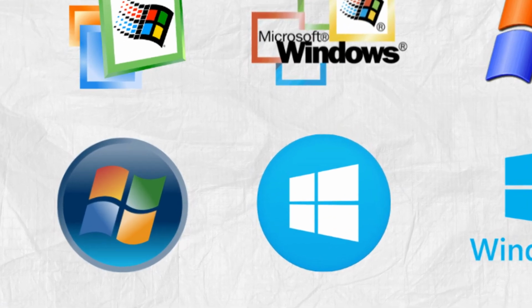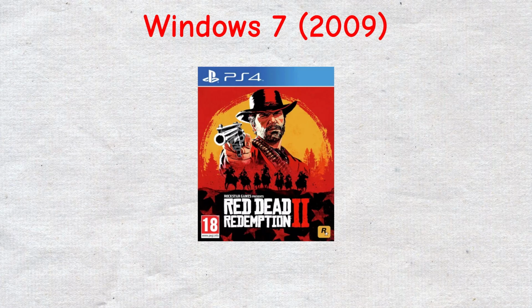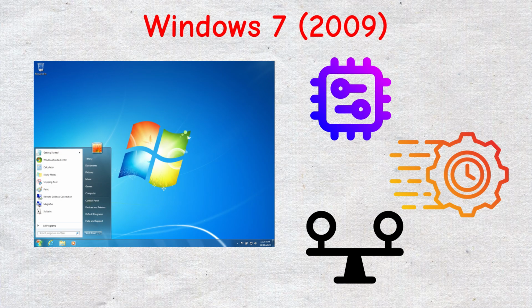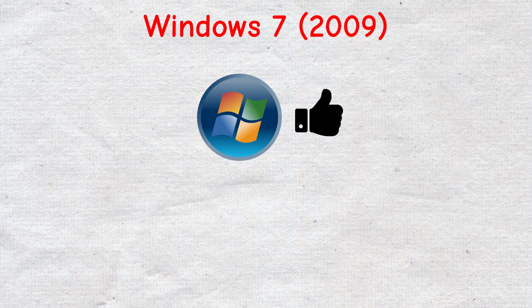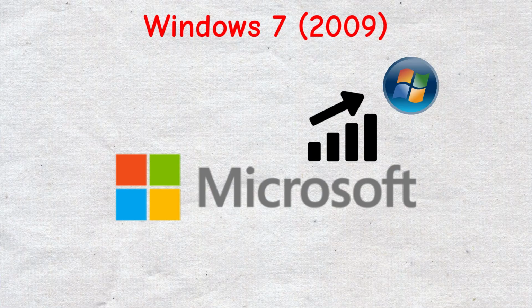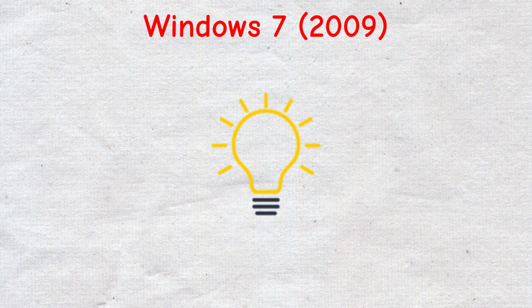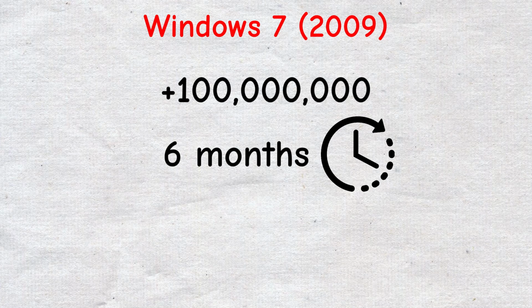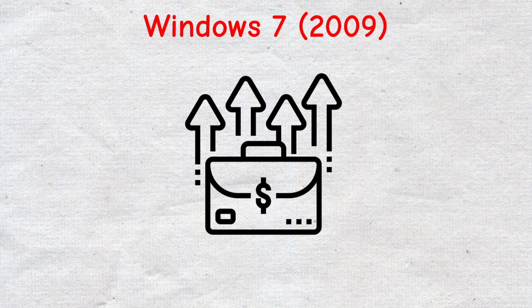Windows 7, 2009. The big redemption. Windows 7 took Vista's visuals, but made them smoother, faster, and more stable. It worked great for both personal and business use and became one of Microsoft's most popular operating systems ever. Also a fact, over 100 million copies sold in just 6 months, making it one of the fastest-selling OS releases.